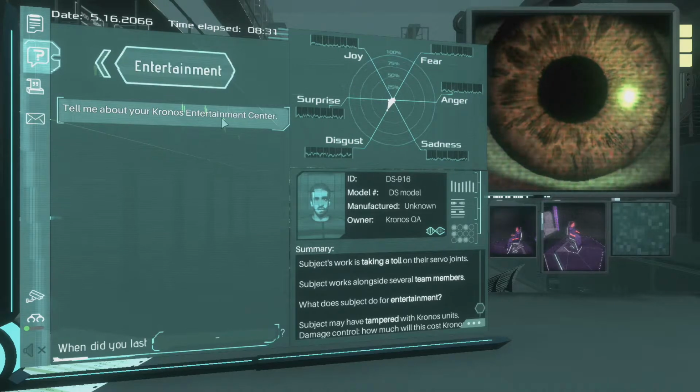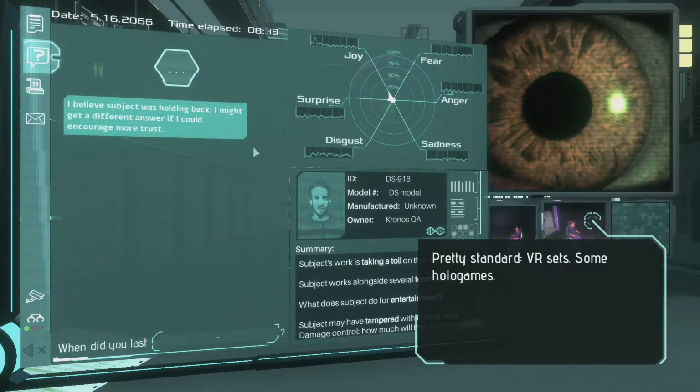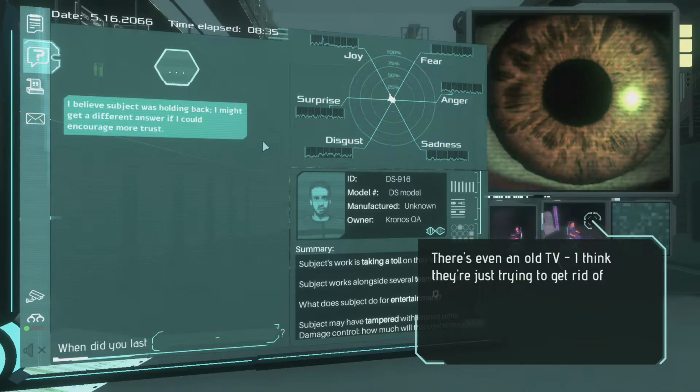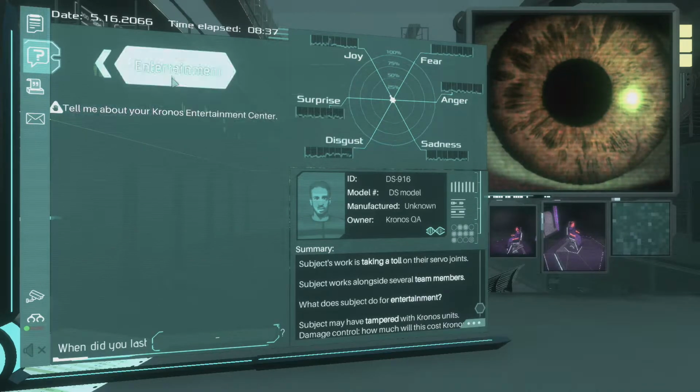Entertainment. Tell me about your Kronos Entertainment Center. Pretty standard VR sets, some holo games. There's even an old TV. I think they're just trying to get rid of the old stock.